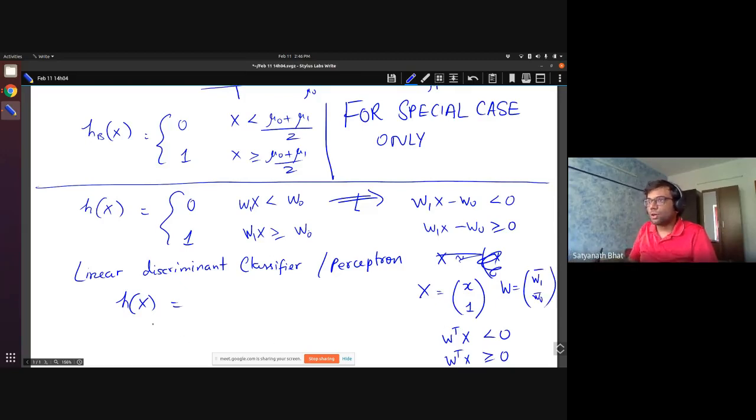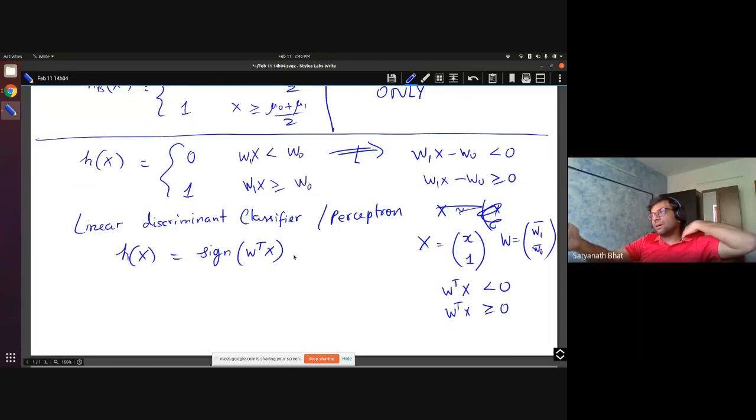So the decision is completely determined by the sign of w transpose x, and that is the perceptron. Your Bayes classifier under the special case is becoming a perceptron. You will see more of discriminant-based methods in future classes.